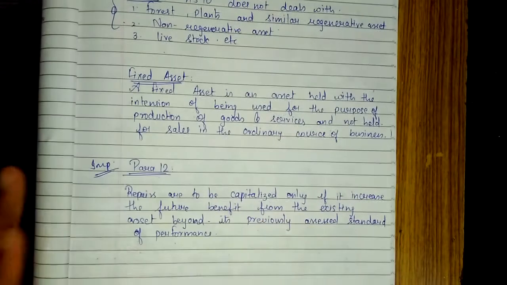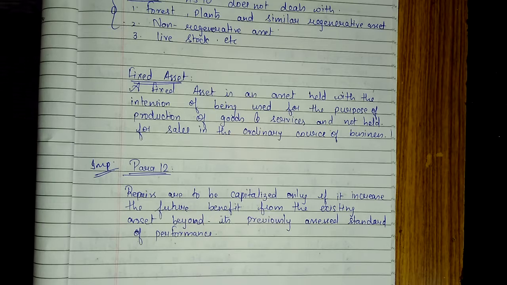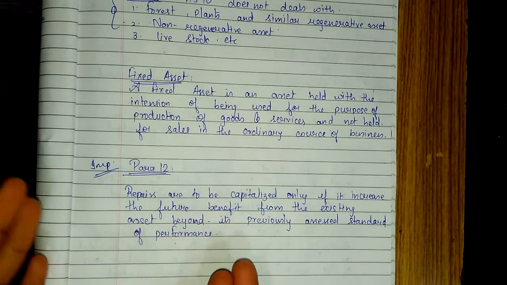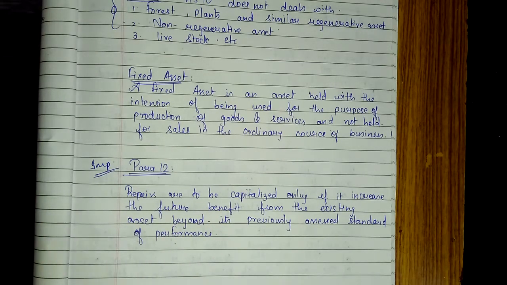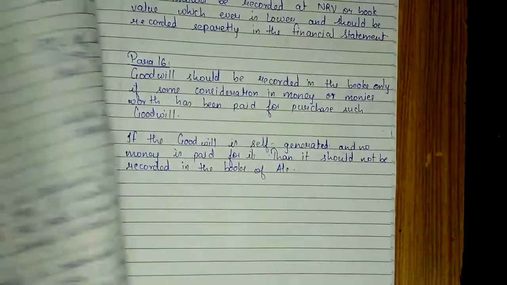Okay, para 12, important para. If repairs increase the life of the asset and increase the standard of performance beyond the previous standard of performance, then this para is applicable. Para 12, such repairs are to be capitalized only if they increase the future benefit from the existing asset beyond its previously assessed standard of performance. Quite self-explanatory.